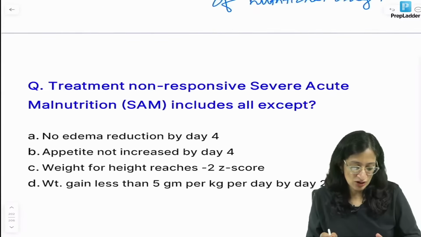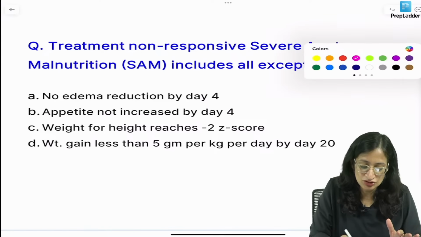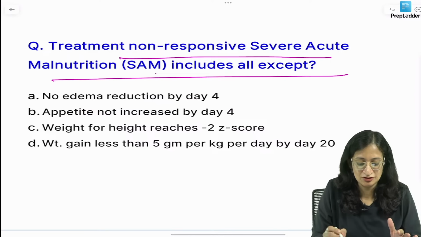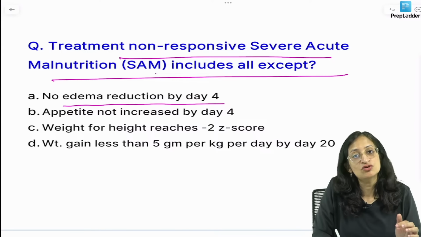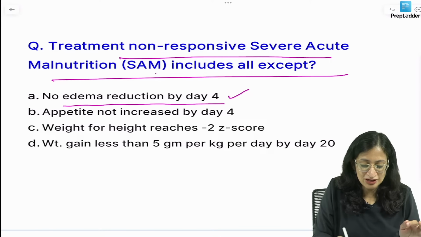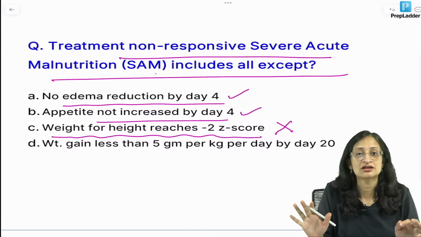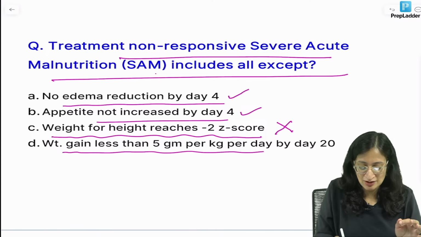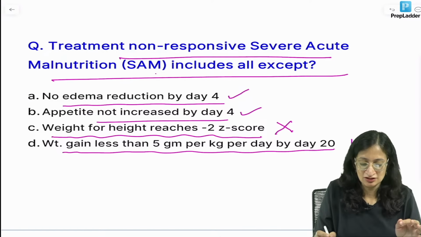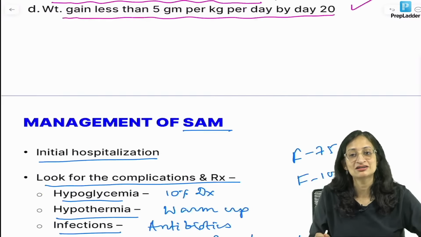So, moving back to our question, treatment non-responsive SAM includes all of the following except: no edema reduction by day 4, yes, that is there in treatment non-responsive SAM. Appetite not increased by day 4, yes. Weight for height reaches -2 z-score, never we saw such a criteria. Weight gain less than 5 grams per kg per day by day 20 is correct. So, the best answer here is option C, right?